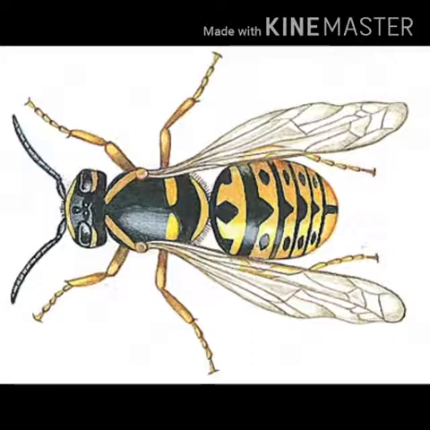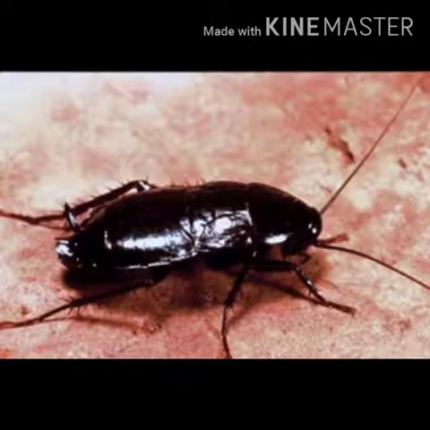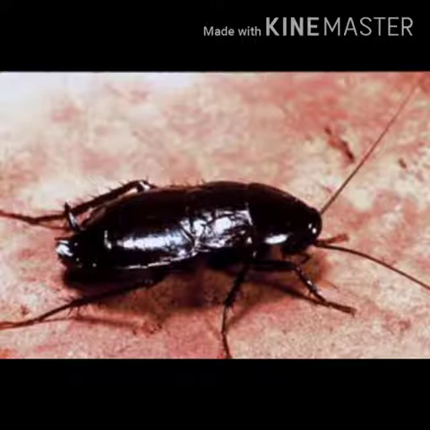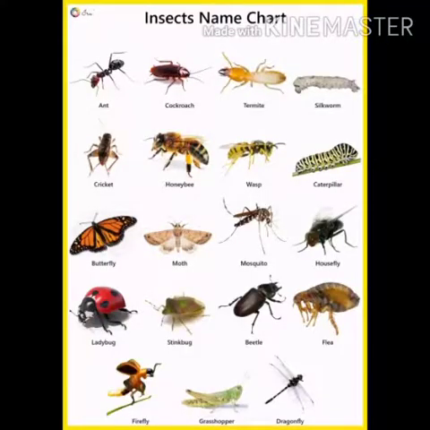Antenna means feelers. We all have sense organs, isn't it? We have eyes, nose, ears, skin, tongue, isn't it? So, these insects have two antennas, with the help of which they can see, they can feel. So, there are many kinds of insects around us, and we are going to learn and know more about them. So, let's start.